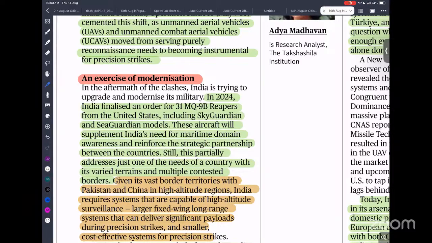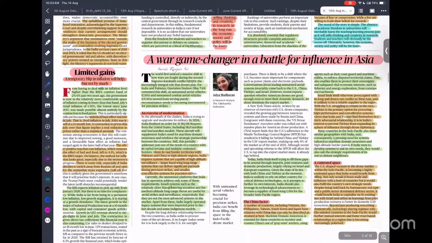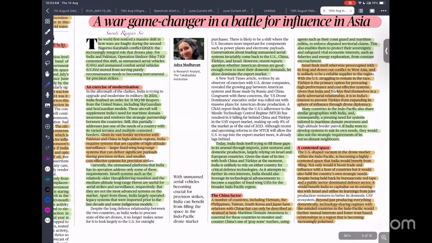So that leaves one big question. If in future we have to have the upper edge over Pakistan and China, we need to ensure development of capability in the drone market. China has already been investing a huge amount of money, and China is also having conflict with all the Southeast Asian countries, and they have a vast border, just like India has a vast border. To monitor this vast land and maritime border, what we need is an elaborate network of drones.